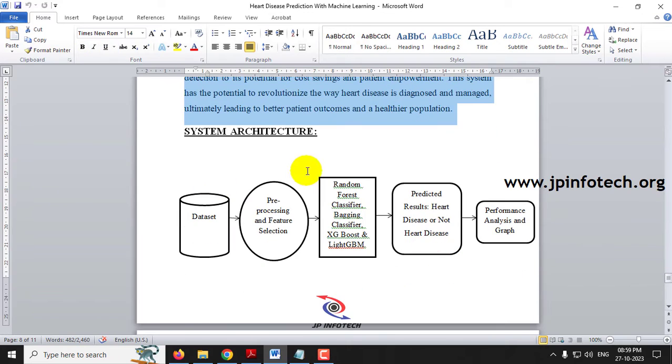And coming to the system architecture, we will be using the input data set, and the pre-processing and feature selection is made. The 4 classifiers have been applied here, and the prediction result is whether it is heart disease or not heart disease, and we'll show the performance analysis and graph pattern.